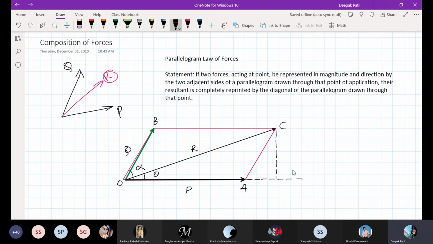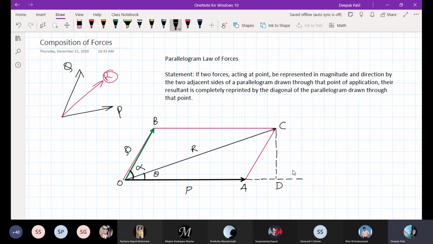Okay, let me call this D. And one more thing I wanted to tell you: the angle made by the resultant R with respect to the force P is theta, and the angle between the two forces P and Q is alpha. This is very important to understand.